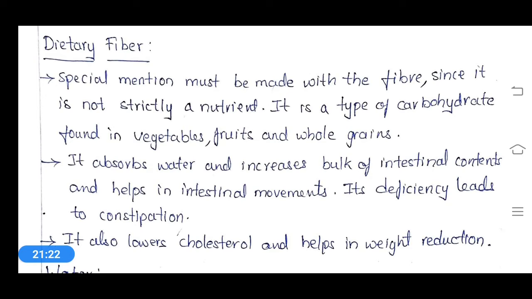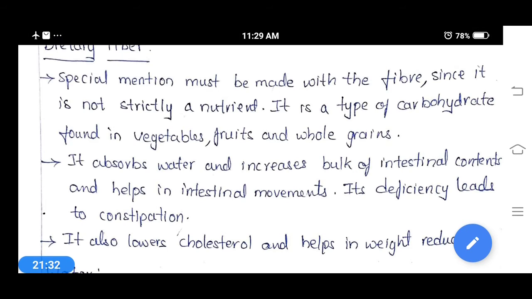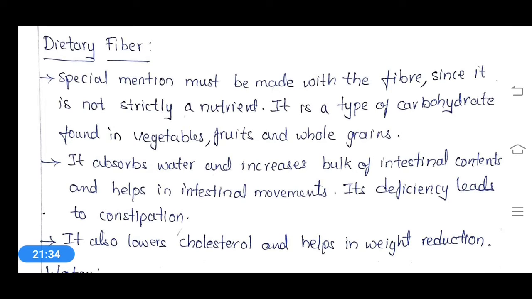This is a type of carbohydrate found in vegetables, fruits, and mainly in whole grains. If you take vegetables and fruits, it is in a lower amount. But if you take whole grains like millets, jowar, ragi, all these kinds of millets and whole grains contain this dietary fiber in good amount.